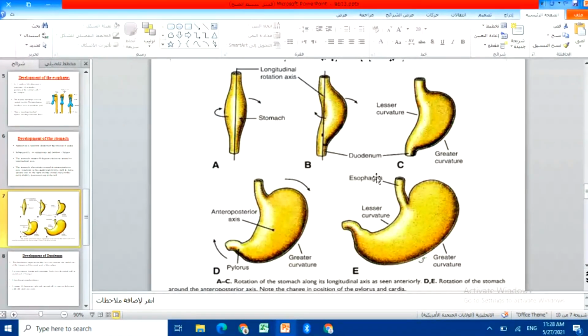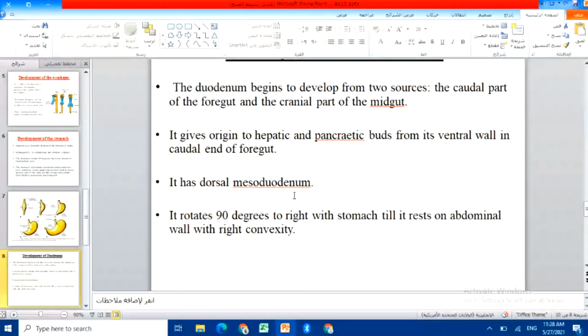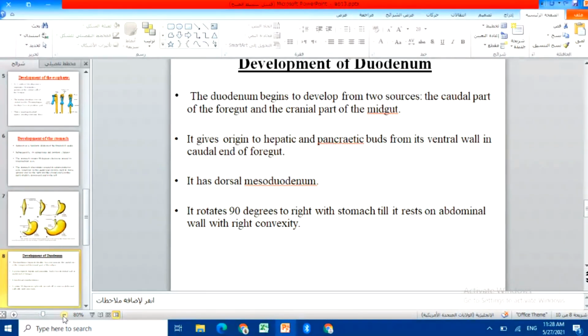This rotation that happened, you need to know that the rotation inside the embryo body will happen also for the muscles and the digestive parts, in order to have the right location for the digestive system. So, the formation of the duodenum. Of course it is all very detailed; I only went through it in the general lecture as a summary, so that you know there is a rotation, when it starts to form, plus what the origin of this part is.